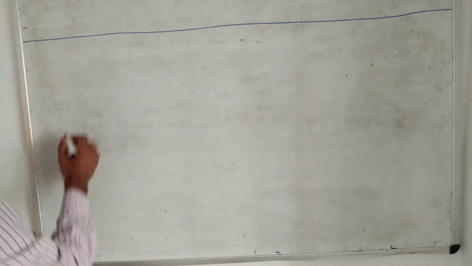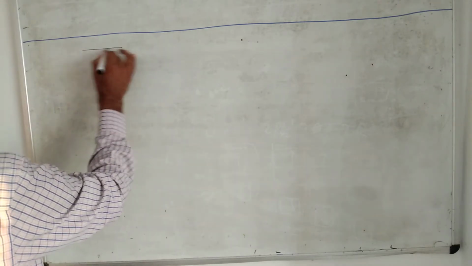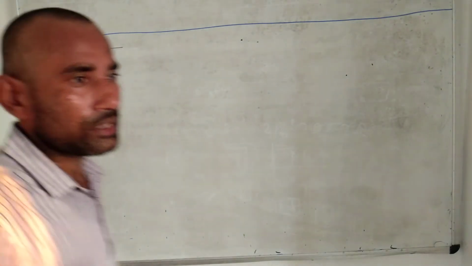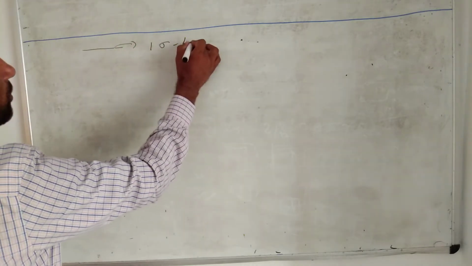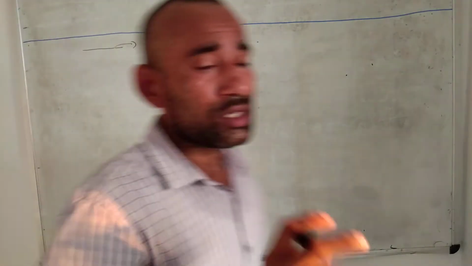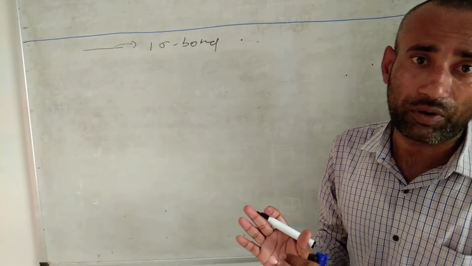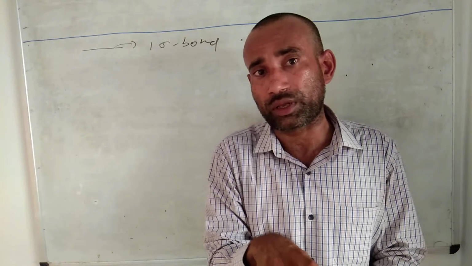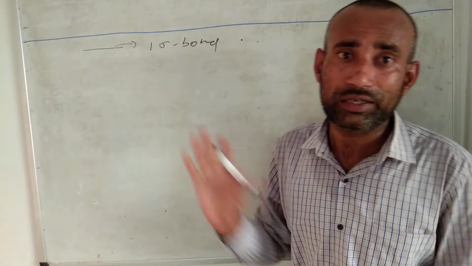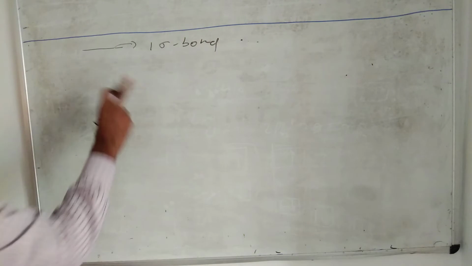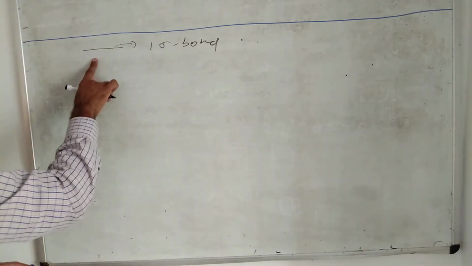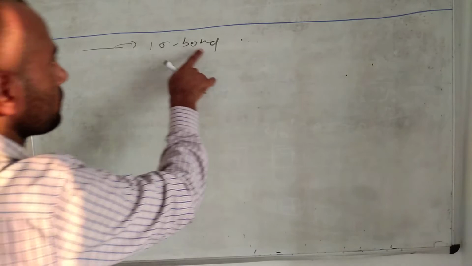Now make a note. If there is a single covalent bond, it represents one sigma bond. How does it represent one sigma bond? I am telling you multiple times, this concept comes from chemical bonding. If you have a strong concept of chemical bonding, then it will be easy to understand. Otherwise, it will be tough. So a single covalent bond represents one sigma bond.